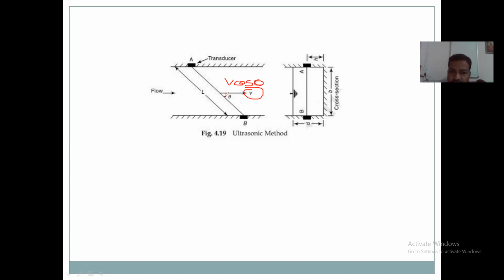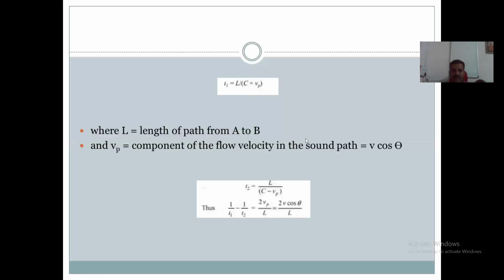Theta is the angle made by this V along this length of this path. The theta is the angle. V cos theta. So the flow velocity component is V cos theta. Okay. Vp is equal to काय? V cos theta. त्यानंतर T2 काढायचं आहे.